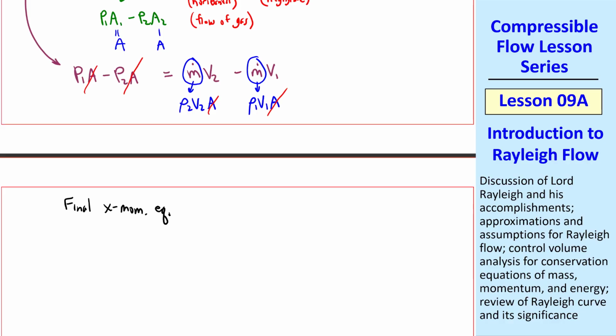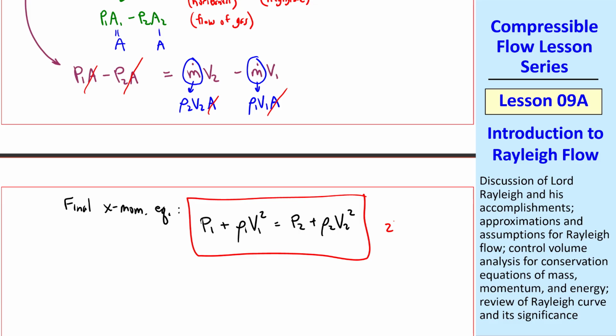So the final x momentum equation, when we rearrange, is P1 plus ρ1 V1 squared equal P2 plus ρ2 V2 squared. I'll call this equation 2, and I comment that this is also the same as for our normal shock analysis, in a stationary frame of reference, of course.